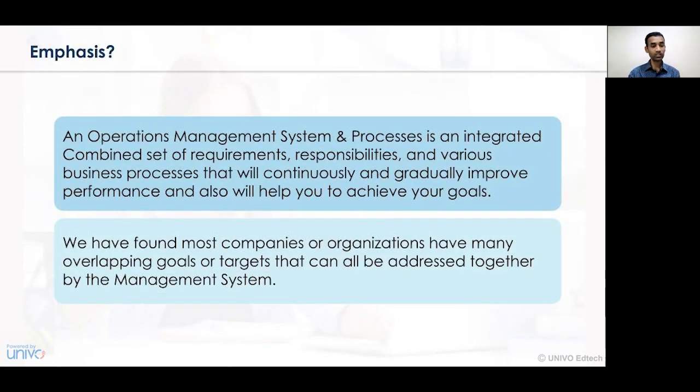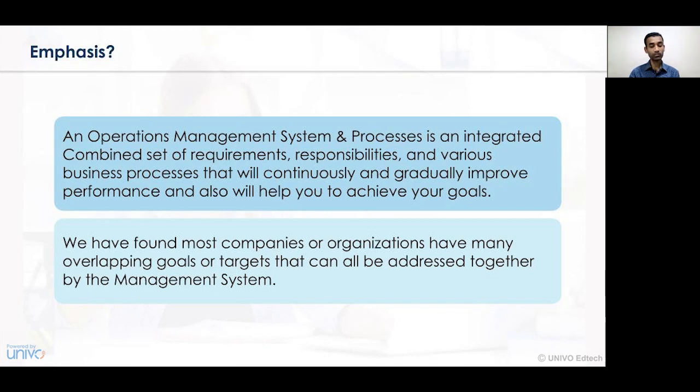Now let's see what operation system and control emphasizes. It emphasizes systems and processes that have been integrated in a certain nature, and it also focuses on the continuous and gradual increase in performance. So operations management always tries to see that whatever activities are being undertaken are of a continuous nature, and there is no redundancy or stoppage of goods and services in transit.